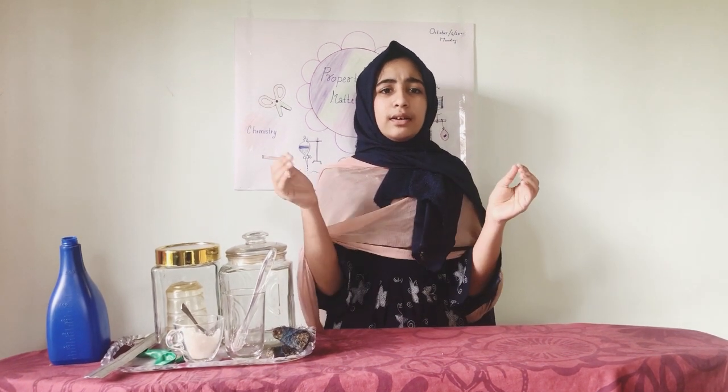So we are seeing many objects around us in our surroundings, in our house, in our classroom. There are many different materials, and these objects are all made up of different materials. Can I ask you a question? All those materials exist in physical states.